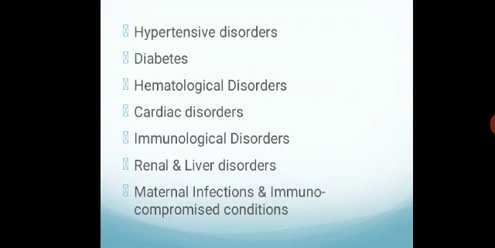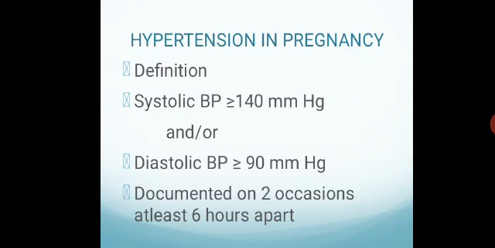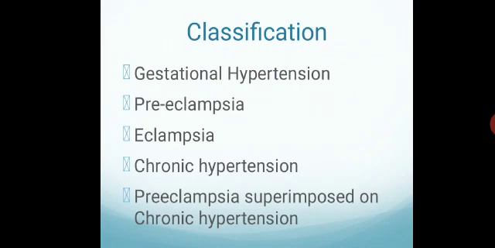So first of all we'll deal with hypertensive disorders. What's the definition of hypertension in pregnancy? A systolic BP more than 140 and a diastolic BP more than 90 millimeters of mercury. It should be documented on 2 occasions at least 6 hours apart. How will you classify? There are 5 groups.